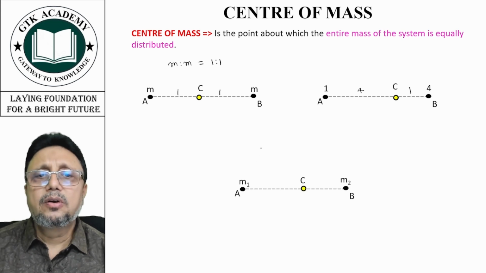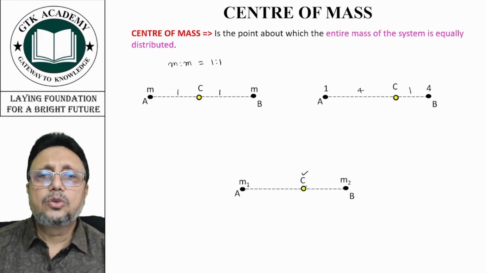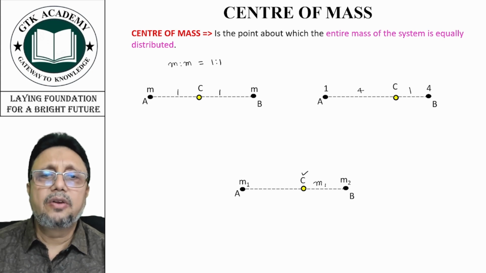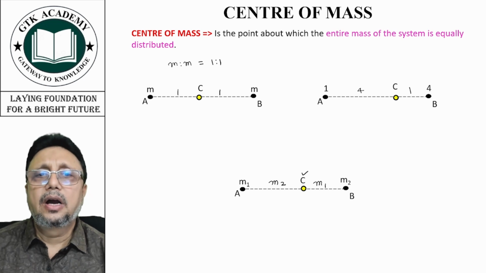Now, if we have masses m1 and m2 and C as their center of mass, C will divide AB such that this portion will be m1 and this will be m2. I hope this is clear to you all.